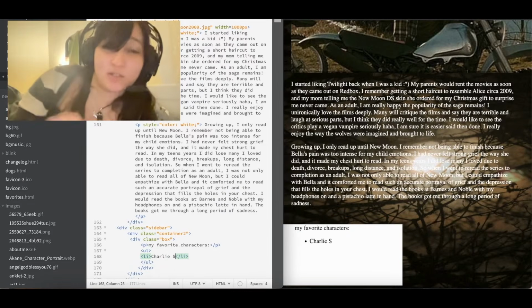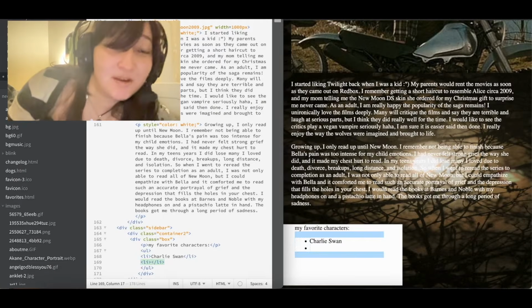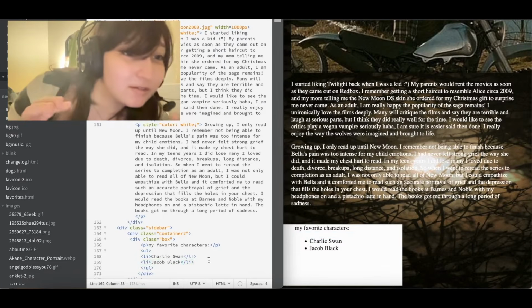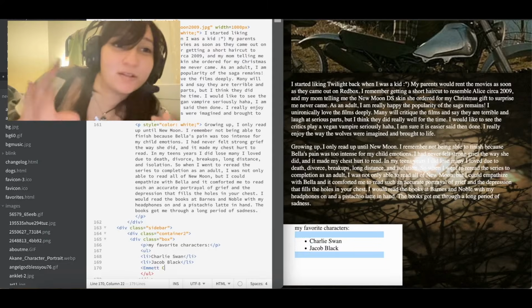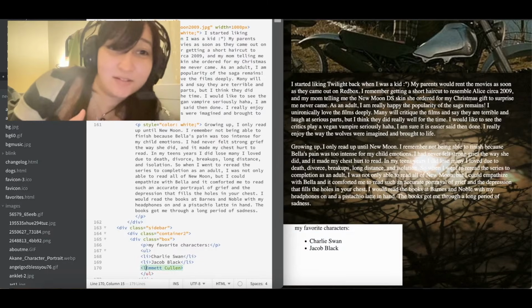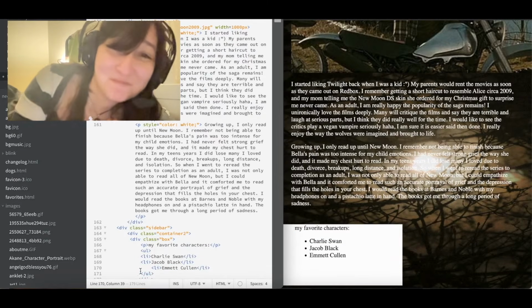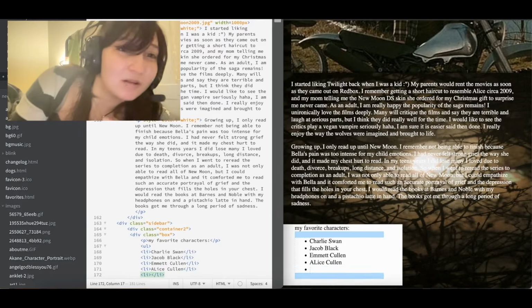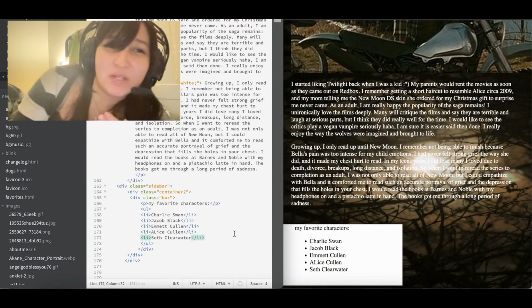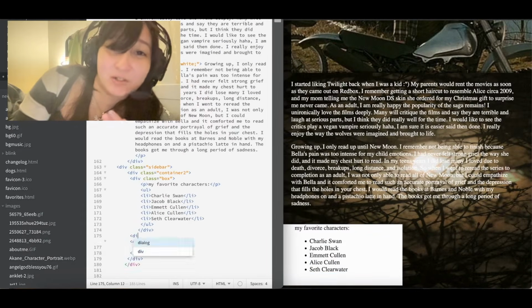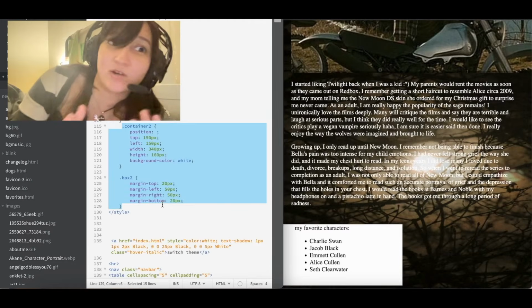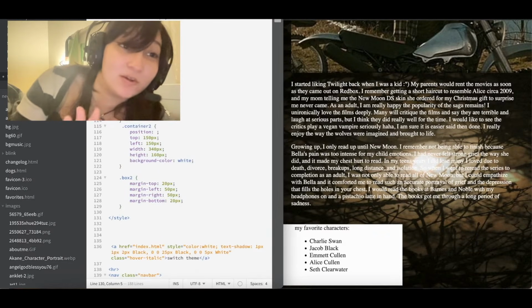So here I am just doing a little list, doing the brackets UL for list and then LI for each bullet point. I know you can switch out the bullets. I think I would eventually like to do that, but for now I'm really just trying to get base code down. This was taking so long.